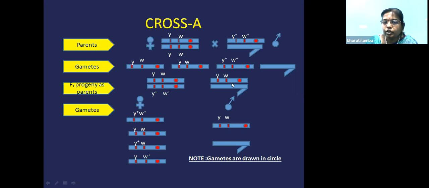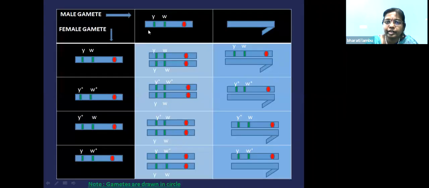Okay, now with the male gametes, you will get yellow and white on the X chromosome and 1 Y chromosome carrying gamete. So if you see, there are no body color or eye color genes on the Y chromosome. So these gametes should be drawn in a circle. Now we'll see in a Punnett square.